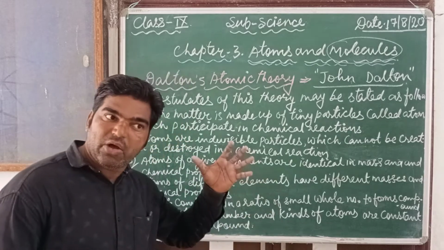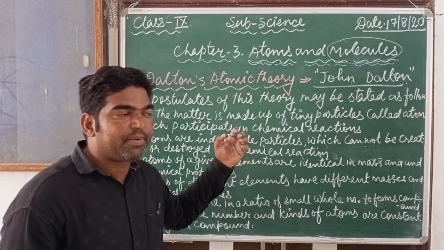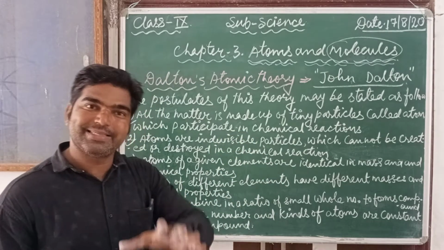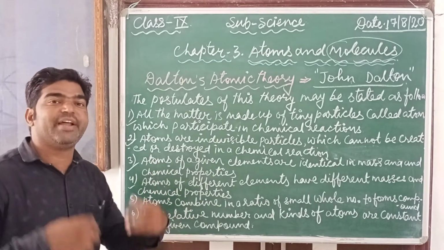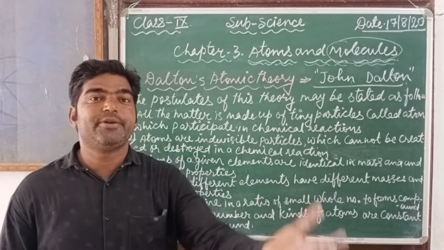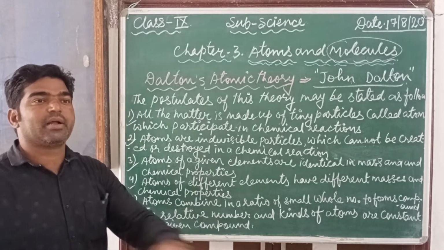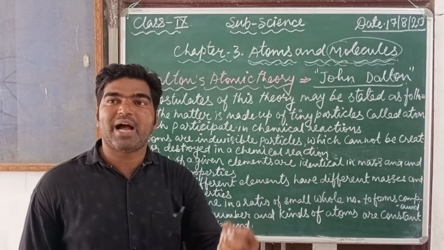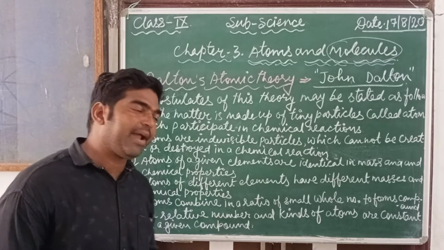But in the case of the oxygen molecule or the ozone molecule, the oxygen atoms have the same mass and the same property. Different elements have different properties. Suppose oxygen has a different property compared to hydrogen, hydrogen differs from nitrogen, and nitrogen differs from carbon. But all the atoms of carbon have the same property and the same mass.